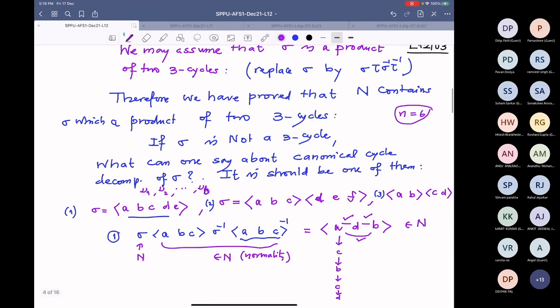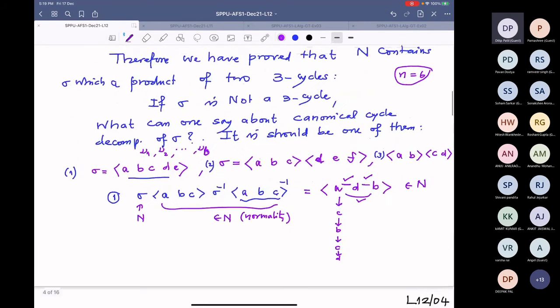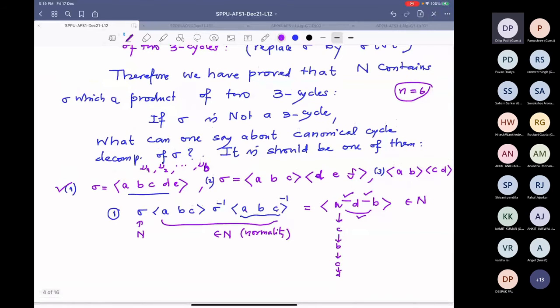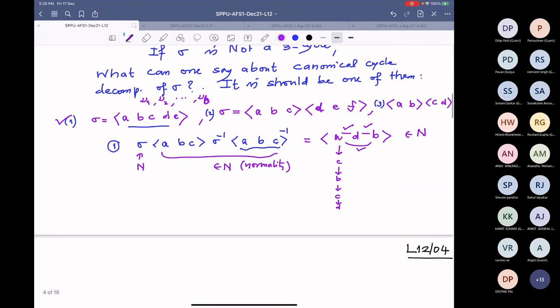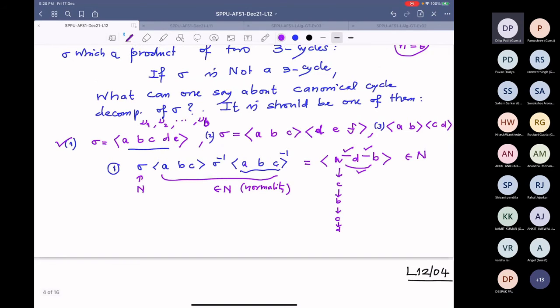So this is clear. In the first case, if sigma was this, we are done. Now similarly, we will do it in the second case. Actually, what I have not checked here is that the remaining elements are fixed. We have checked this is correct, but for the remaining ones, for example C, we have to check. So C goes to B, B goes to A, A goes to B, and B goes to C. So C is fixed.